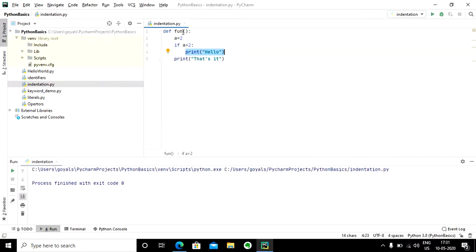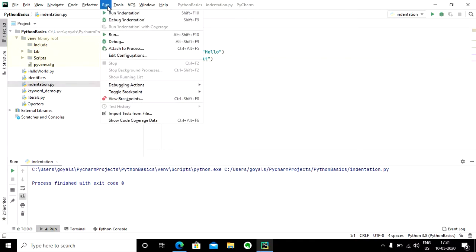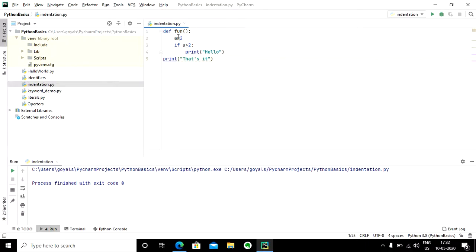Since func was never called, the interpreter never entered this particular block, so nothing was executed. But if I accidentally or intentionally change the indentation of this statement, if I decrease the level of indentation, then what is going to happen if I re-execute this code? Earlier there was no output because we were not calling the function.